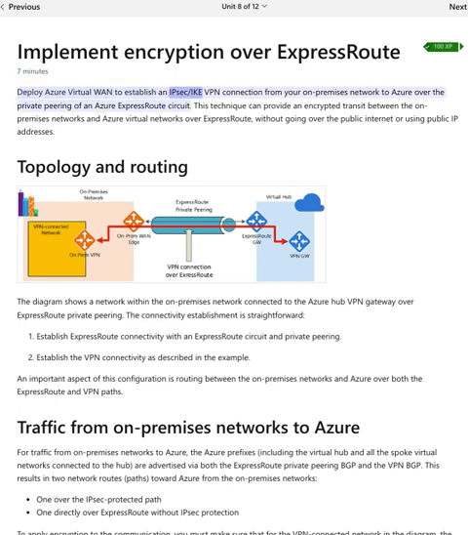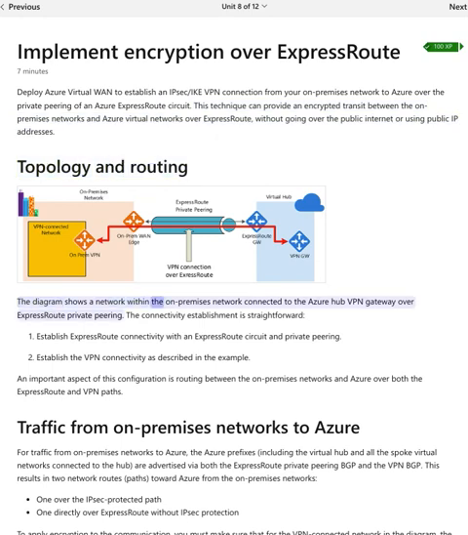Deploy Azure Virtual WAN to establish an IPsec/IKE VPN connection from your on-premises network to Azure over the private peering of an Azure ExpressRoute circuit. This technique can provide an encrypted transit between the on-premises networks and Azure virtual networks over ExpressRoute, without going over the public internet or using public IP addresses.